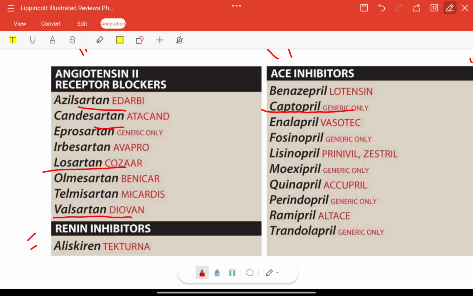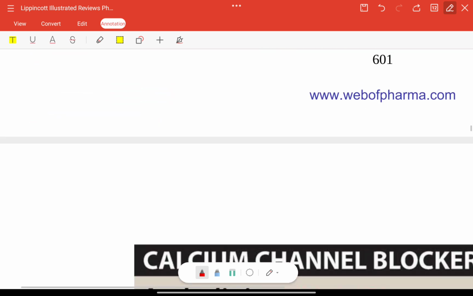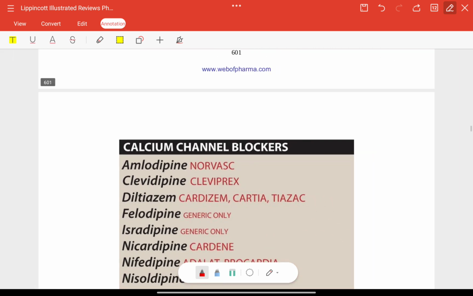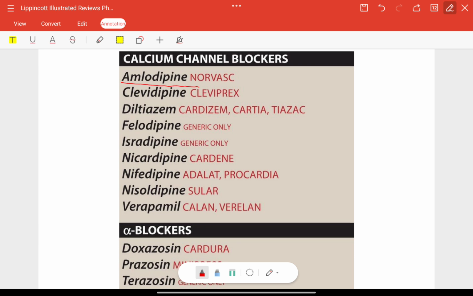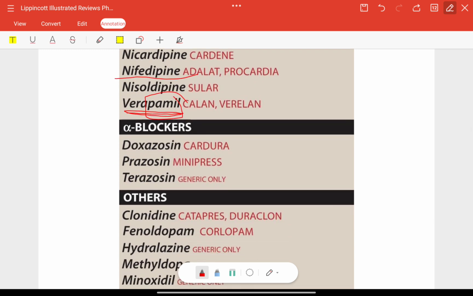Now renin inhibitors: aliskiren. Often the question comes up: which of the following is a renin inhibitor? You just have to remember the name, aliskiren. Now calcium channel blockers: amlodipine, clevidipine, diltiazem, felodipine, isradipine, nicardipine, nifedipine, nisoldipine, verapamil. All the ones ending in dipine are calcium channel blockers, and the exception is verapamil, it does not end with dipine. Alpha blockers: doxazosin, prazosin, terazosin. All the zosins are alpha blockers.